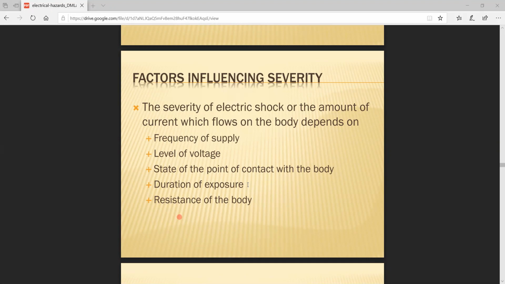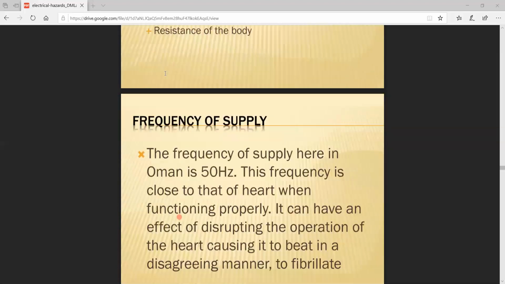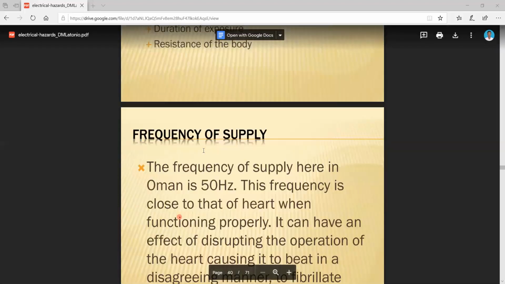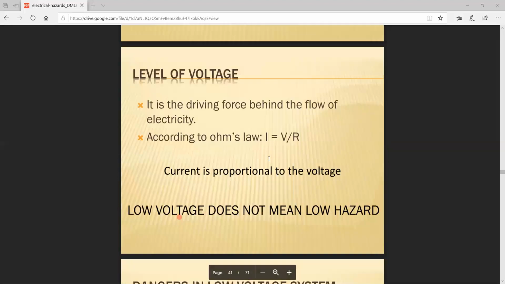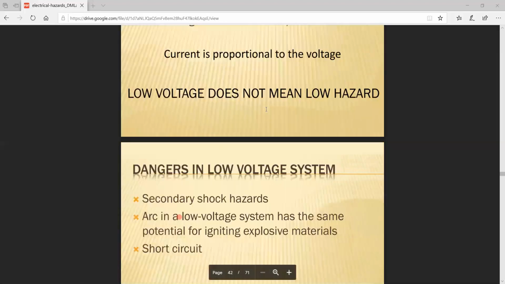State of the point of contact with the body: at which point the contact is generated, or which part touches our human body. Duration of exposure: the time duration of the shocking effect. Resistance of the body: the resistance of the body depends upon its nature. So each and every point is elaborately mentioned here. Frequency of supply, level of the supply, I equals V by R, based on this concept. Low voltage does not mean low hazard. So keep in mind, low voltage does not mean low hazard.